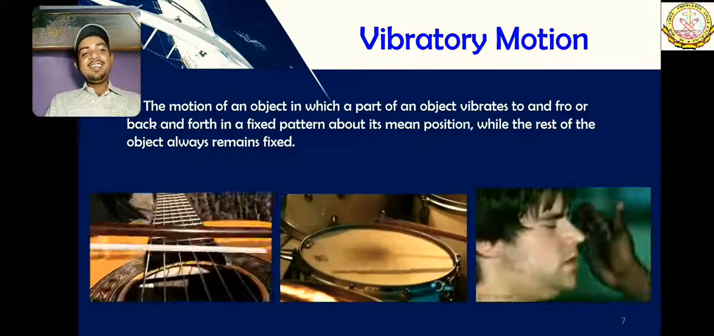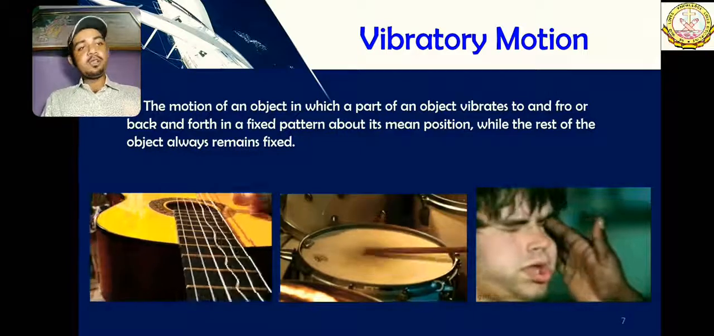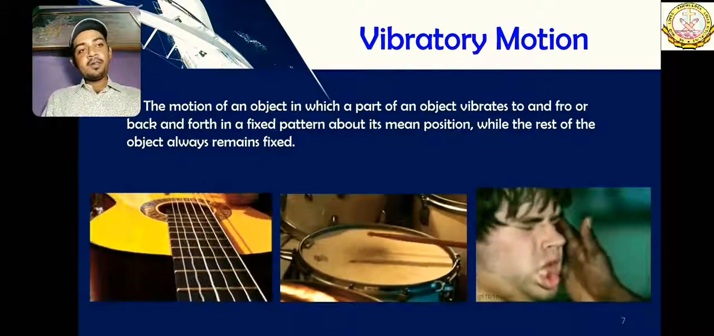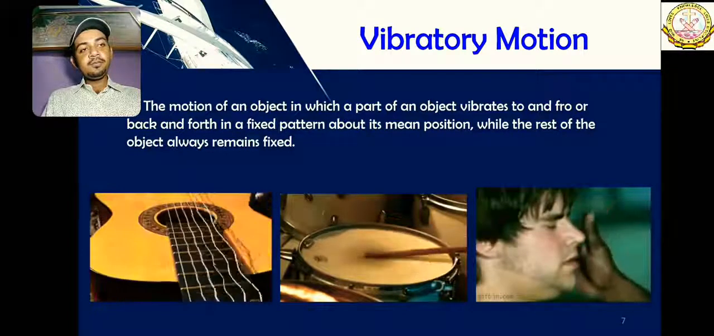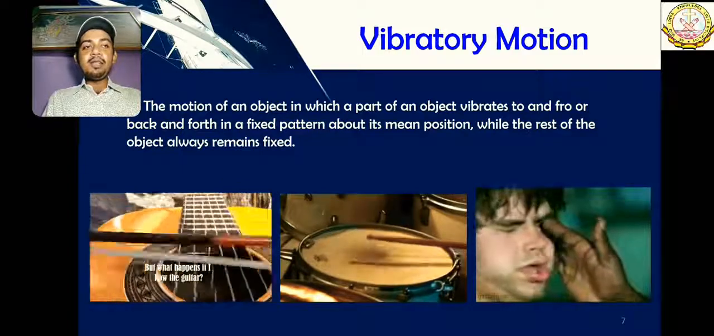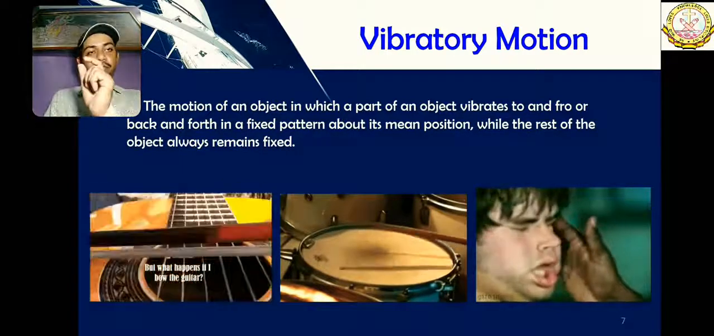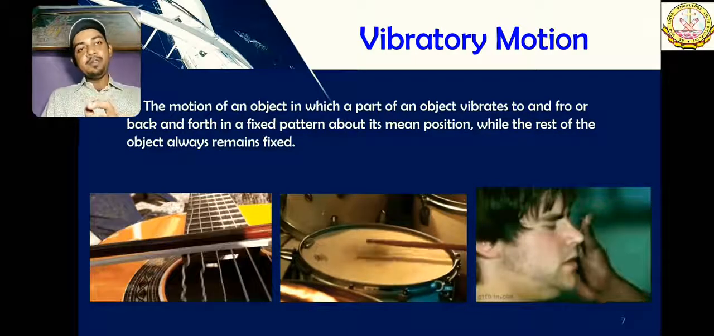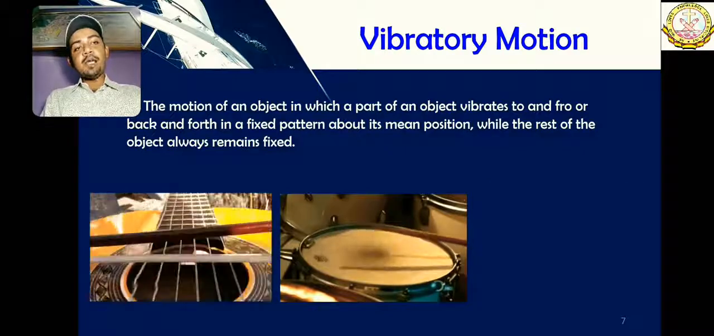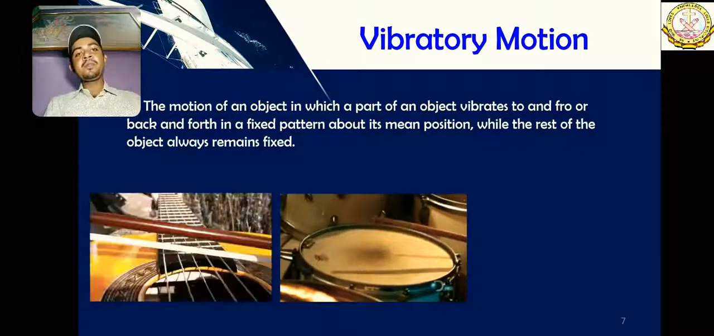Don't laugh, but this is also a type of vibratory motion, to be honest, because his whole body is not moving, only his face is vibrating. Actually, I think this is not a perfect example of vibratory motion, but only the first few seconds can be considered vibratory motion, and then it is moving in some other way. But the first two examples are perfect examples of vibratory motion. Okay, let's move further.